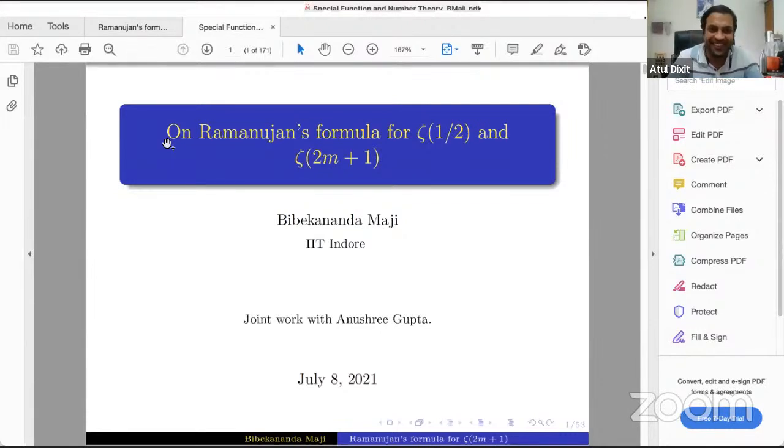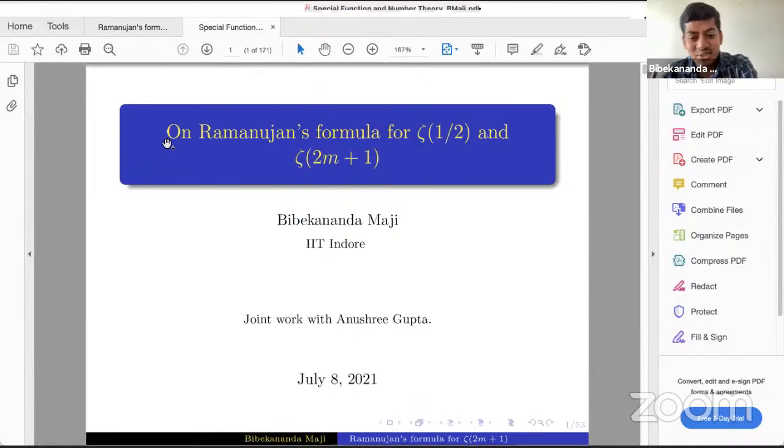We had a fabulous 3-year period working on several interesting projects. Then he joined IIT Indore as an assistant professor of mathematics, where he is right now. He'll be talking today on Ramanujan's formula for zeta half and zeta 2m plus 1. Over to you. Thank you so much for your kind words.